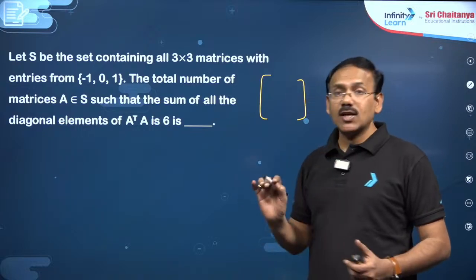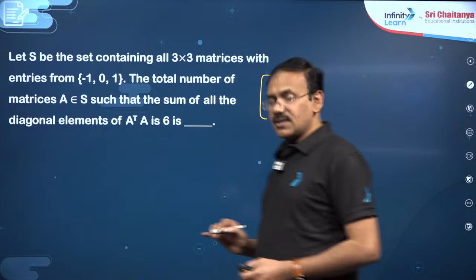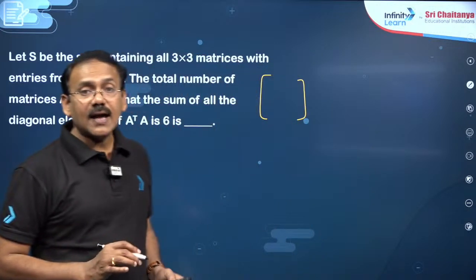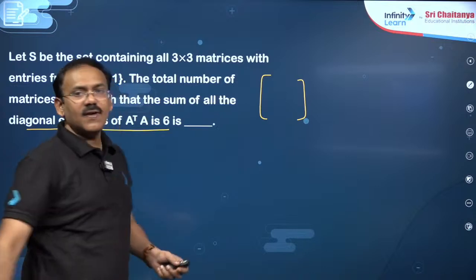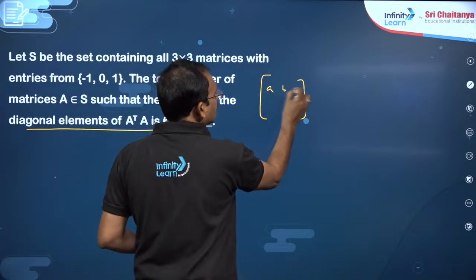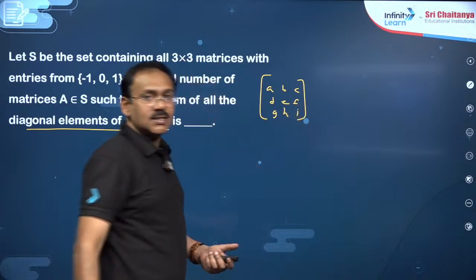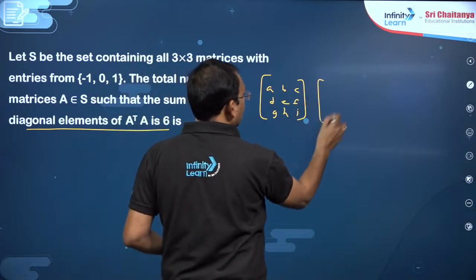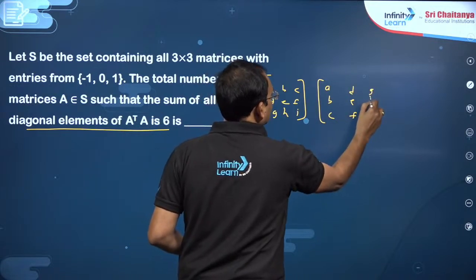The total number of 3 by 3 matrices A, such that the sum of all the diagonal elements of A transpose into A is 6. For your kind information, dear friends, the sum of all the diagonal elements of A transpose into A is a very important term. You see, suppose you take A, B, C, D, E, F, G, H, I as some matrix, and take its transpose.